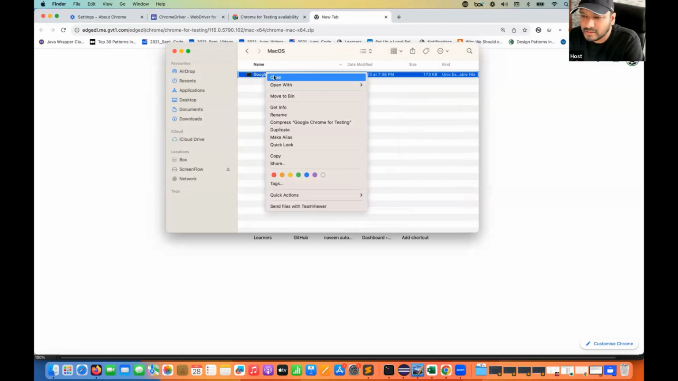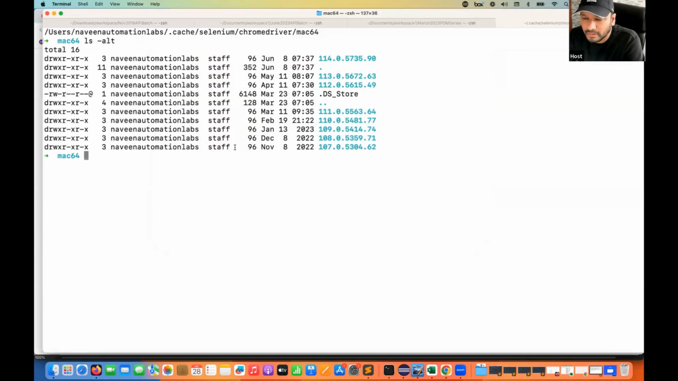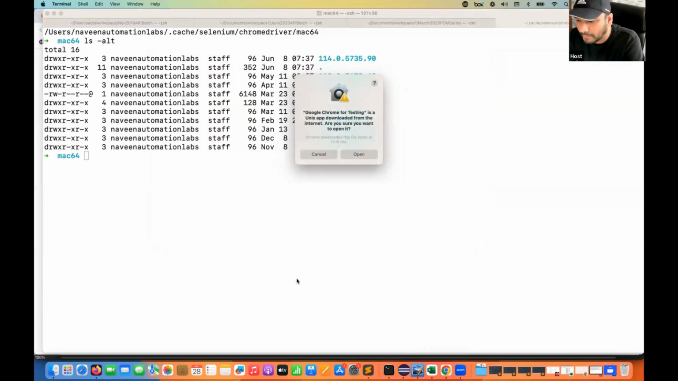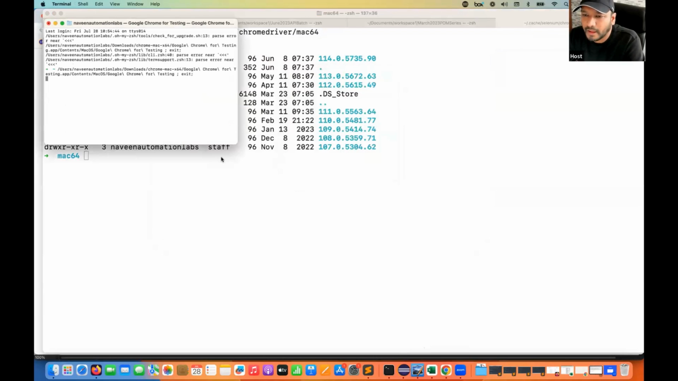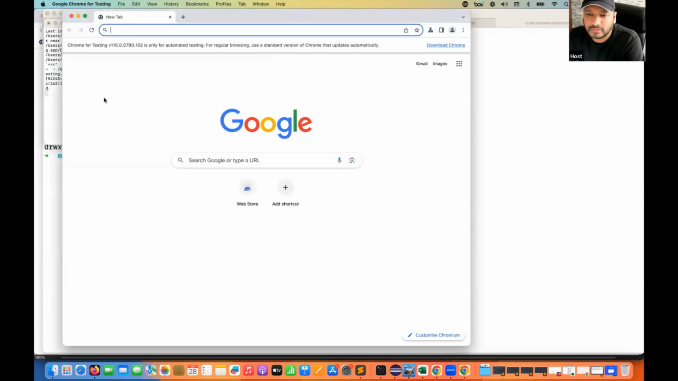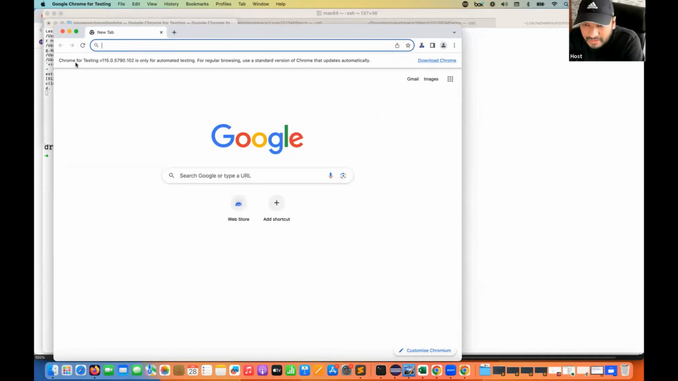So let's see, I'll just open it with the terminal. When I open it with the terminal, it will open a browser here. Simply click on Open. Are you sure you want to open? And in a few seconds, the browser will open. So you can simply see it here. And here, can you see a message? Chrome for Testing 115 is only for automated testing. For regular browsing, use a standard version of Chrome that updates automatically. And you can download the standard version from here.